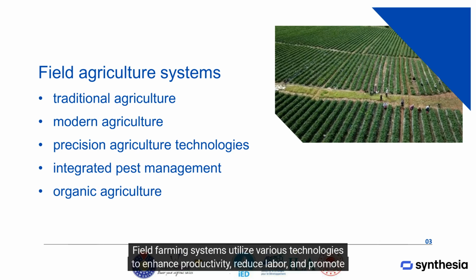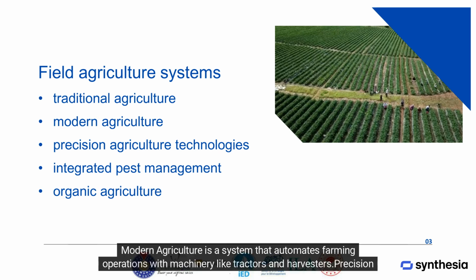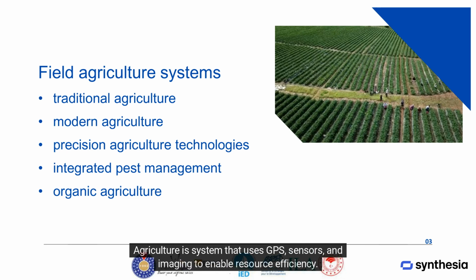Field farming systems utilize various technologies to enhance productivity, reduce labor, and promote sustainability. Traditional agriculture is the system involving manual operations using simple tools. Modern agriculture is a system that automates farming operations with machinery like tractors and harvesters. Precision agriculture is a system that uses GPS, sensors, and imaging to enable resource efficiency.